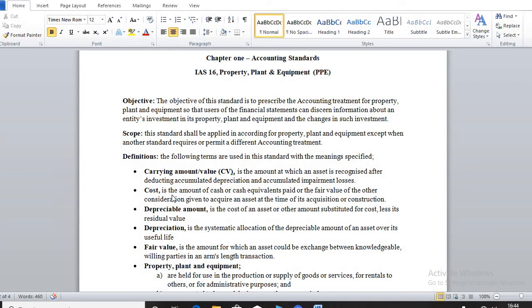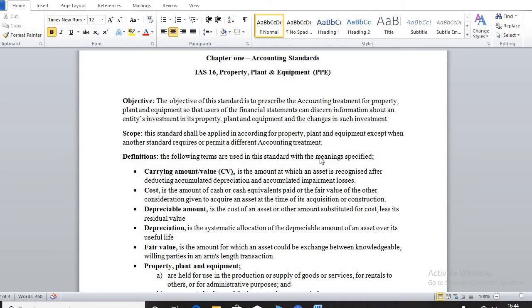Okay, so let's begin with the carrying amount or the value of PPE. When you say the carrying amount of PPE, we are saying the amount at which an asset is recognized after deducting accumulated depreciation and accumulated impairment losses.